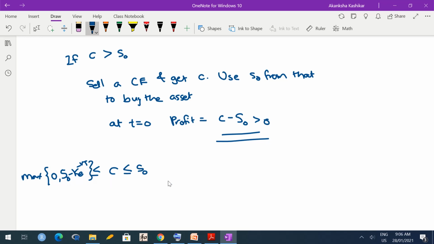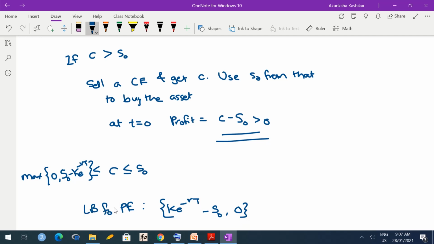What about the put option? For the put option, similar bounds can be derived. That is now homework for you. So for the put option, the lower bound is K e raised to minus RT minus S0. So it is just the negative of the bound for the call option.